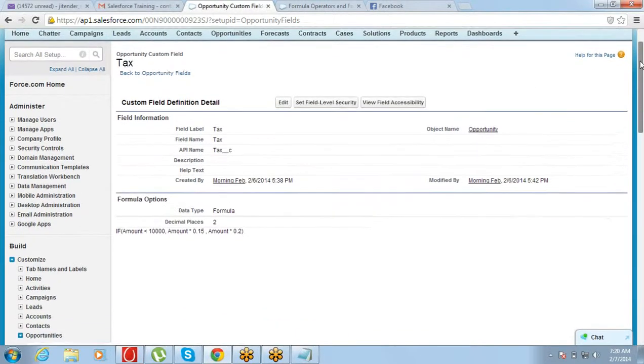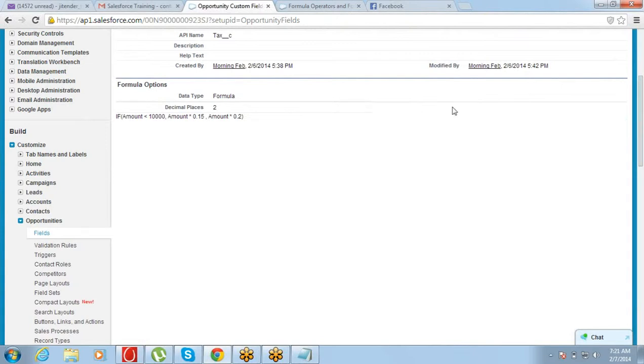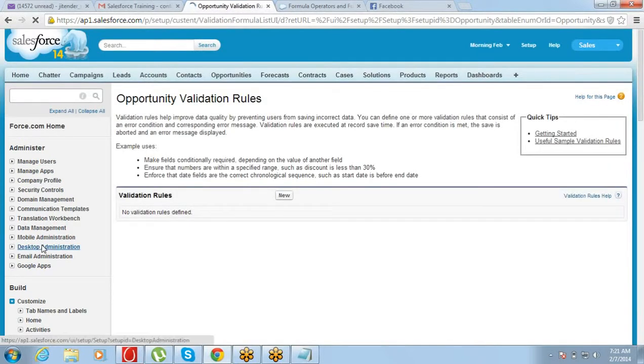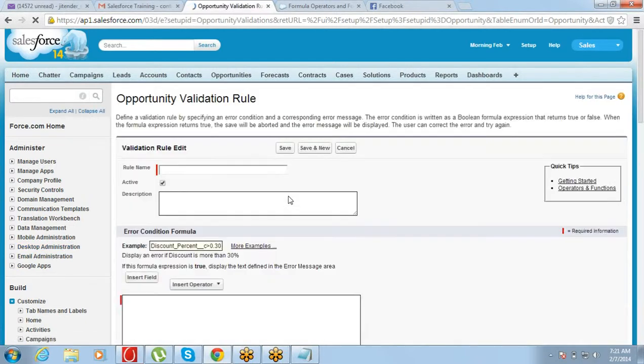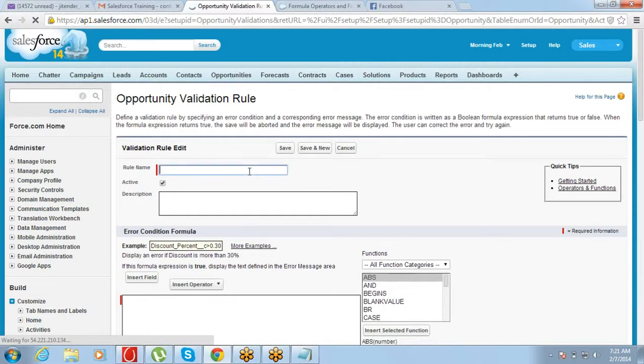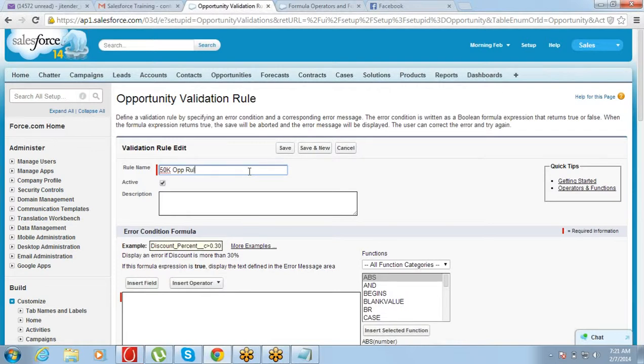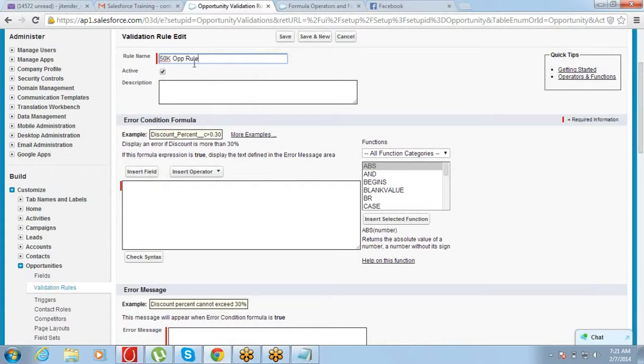Let's put the same validation rule on opportunity. If you go to setup, customize opportunities, just below fields you will find validation rules. If you go to validation rules and click on new, what do we have to define? First, if you want your validation rule to work, it should always be active. If it is inactive, it will not work.